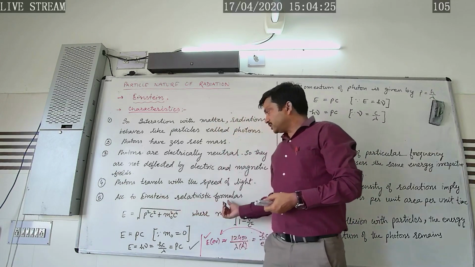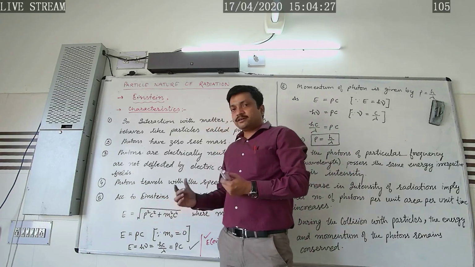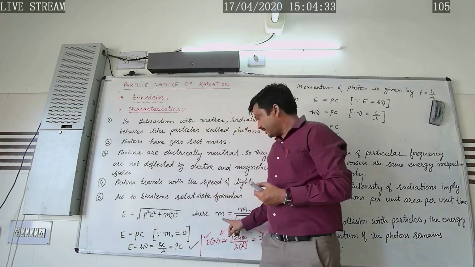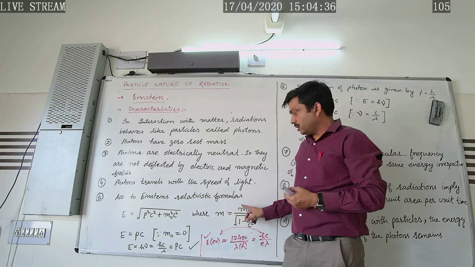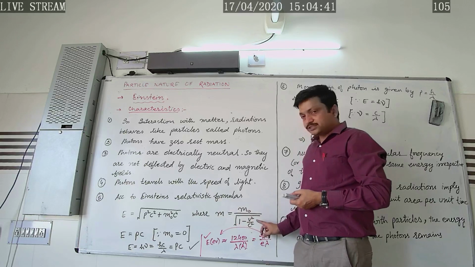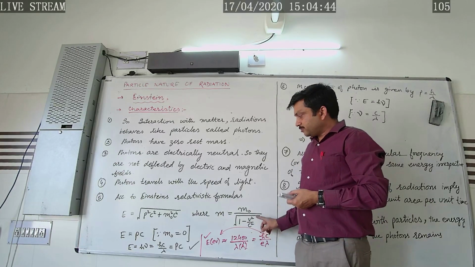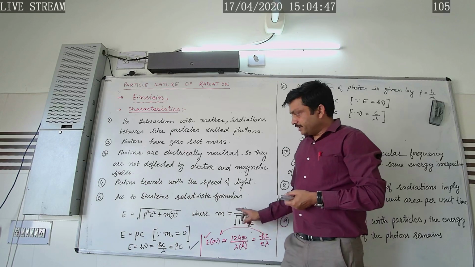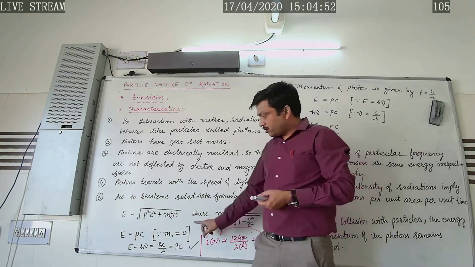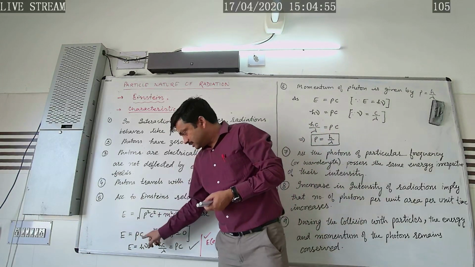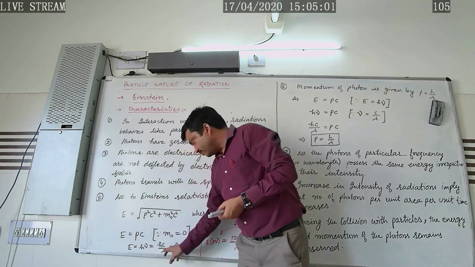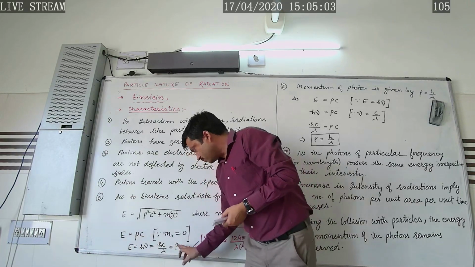According to Einstein's relativistic formula, the energy of the particle moving with the speed of light is given by this. This is the relativistic energy formula, and this is what we call the relativistic mass formula. So the mass of a particle moving with the speed of light varies in accordance with this formula, as per Einstein's theory of relativity. The derivation is beyond the scope, so we are writing it like that. If we put the value of m naught, the rest mass, as 0, we get E is equal to Pc. Further, if the energy of the incident radiation is h nu, it can be written as hc by lambda, and it will be equal to Pc.